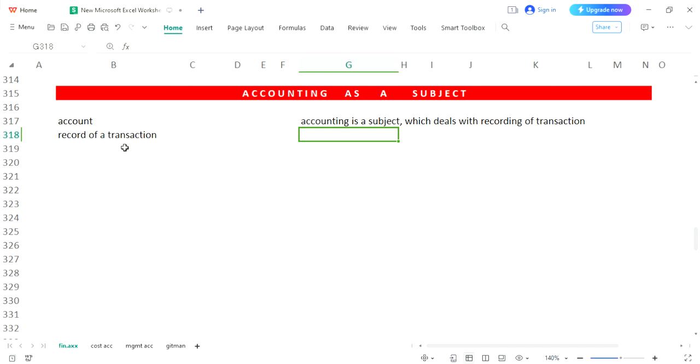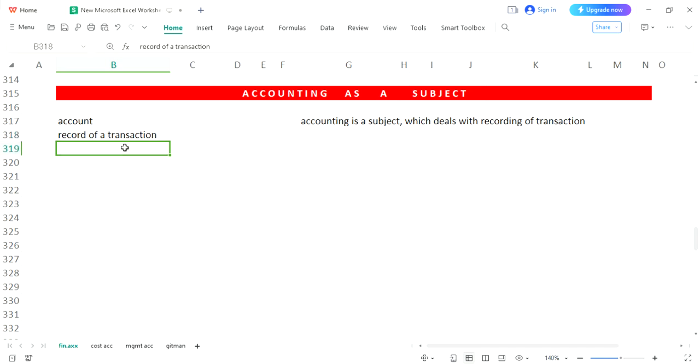Alright, so now we will proceed. Since we will learn how to record the transactions, there must be some rules, some ways, some format to record these transactions. Initially, you can stop over here and revise in your mind what we have discussed. Just keep in mind that accounting is a subject which deals with recording of different transactions. Transaction means give and take. When you are giving something or in return you are receiving something, it's a transaction. You will record this transaction, and how you will record it, this subject accounting will teach you.